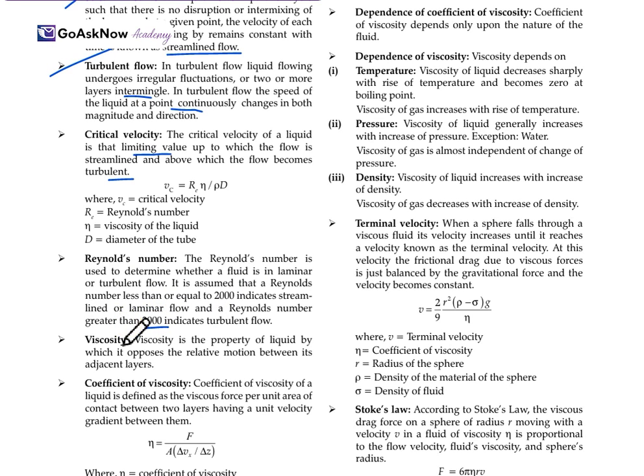Now, viscosity. Viscosity is the property of a liquid by which it opposes the relative motion between its adjacent layers. This is what viscosity means.